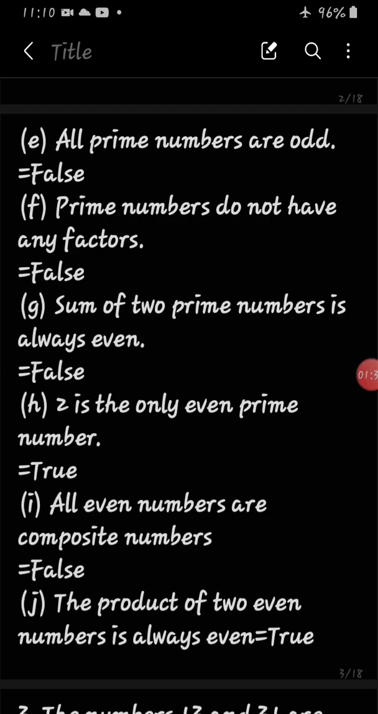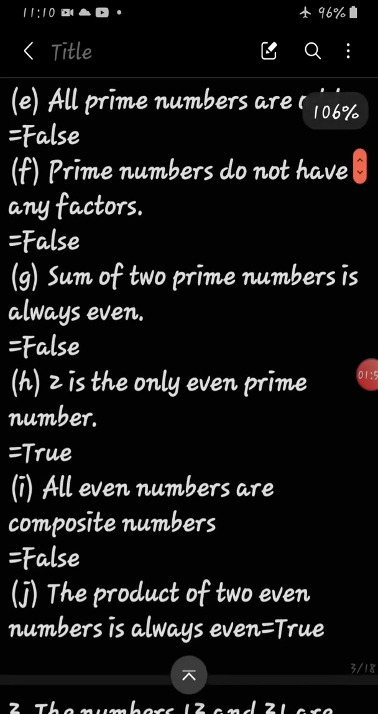Other than that, all prime numbers are odd. But don't think that all odd numbers are prime. It is not correct. All prime numbers are odd except 2. 2 is an even prime number, and all prime numbers are odd, but all odd numbers are not prime numbers.